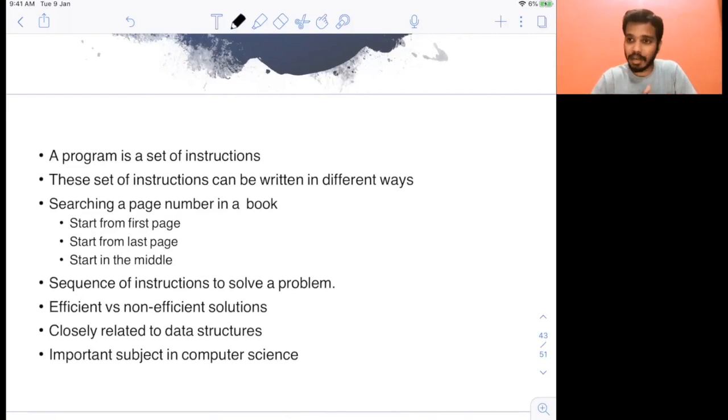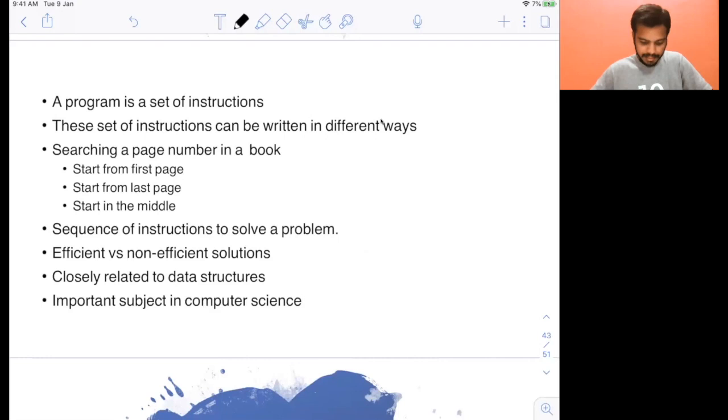So that's where algorithms come in. It's a sequence of instructions to solve a problem. Now you have efficient versus non-efficient. For me, starting from the beginning or at the end is not very efficient, but starting from the middle is a very efficient algorithm. This is also closely related to data structures. People will say data structures and algorithms because both are connected to each other. I'm not going to explain how it's connected now, but when I get to data structures and algorithms, I will explain it. This is again an important subject in computer science.